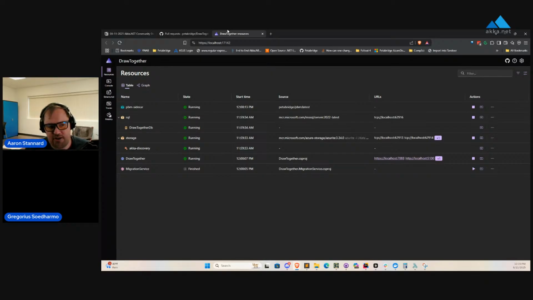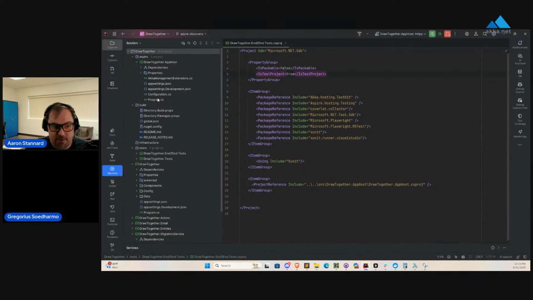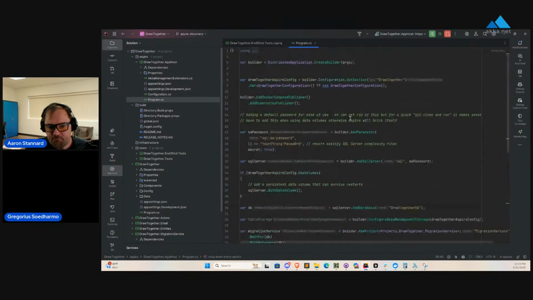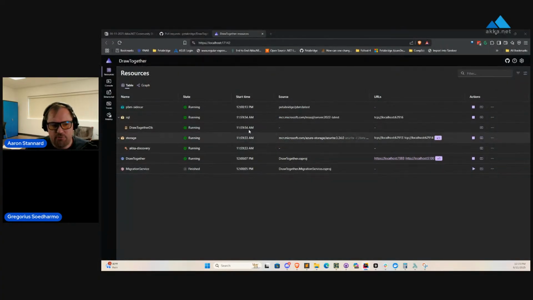It's trying to essentially give you a programmatic way of describing your application and being able to launch it directly from the command line or Visual Studio. So in this case, I'll show you my Aspire code in just a second. Let me go ahead and show the little dashboard here. So in this application, we have a SQL database that's used by Draw Together.